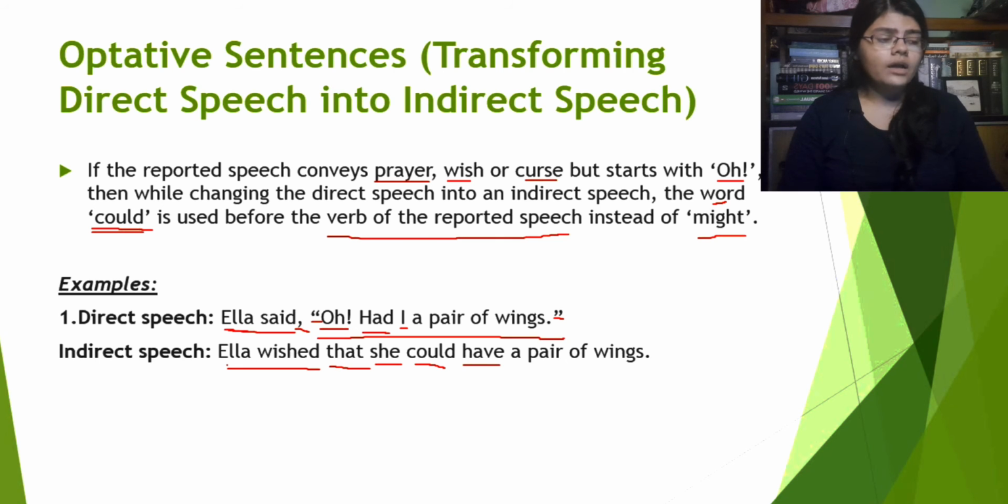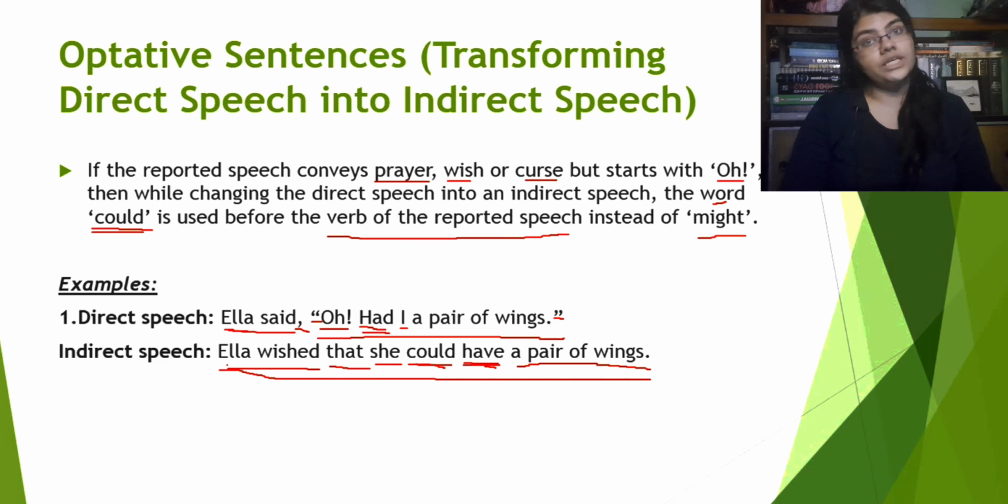Now guys, why aren't we using "had" here? Why are we using "have" instead of "had"? I'm sure that you already know that after "can," "could," "may," "might," we always use the present form of the verb. So, what's the present form of "had"? It's "have." Simple. Then the rest of the sentence, "a pair of wings." So, in the indirect speech, it will be: Ella wished that she could have a pair of wings.